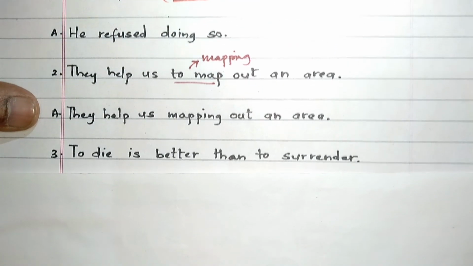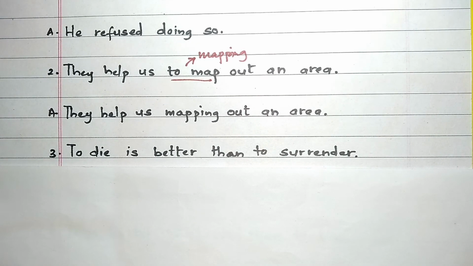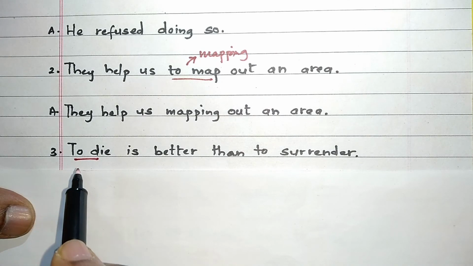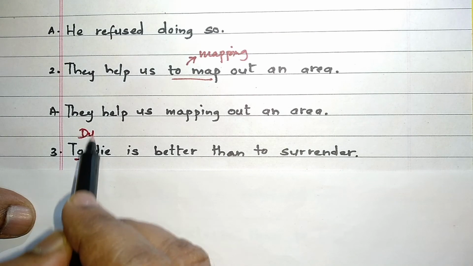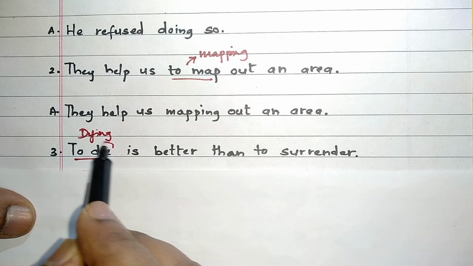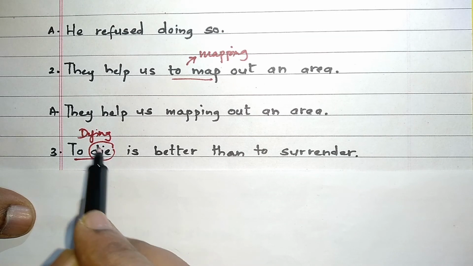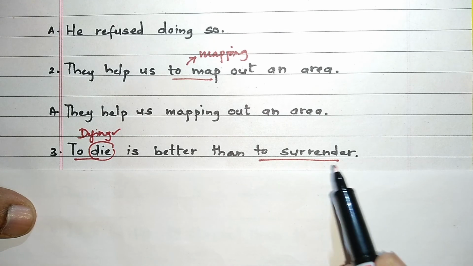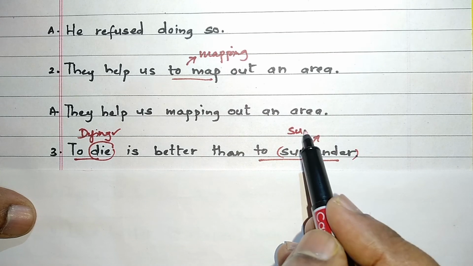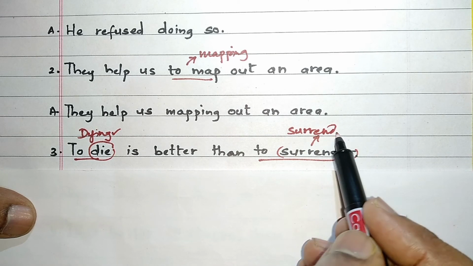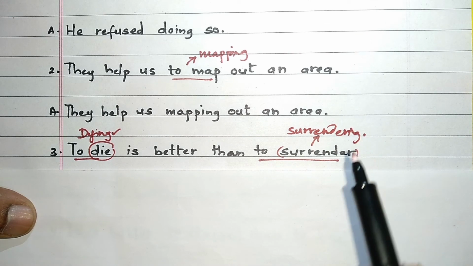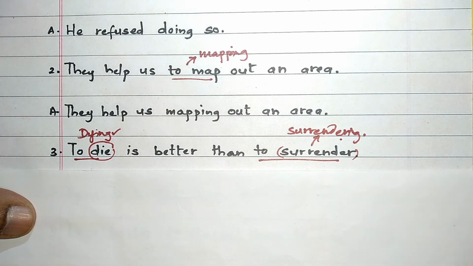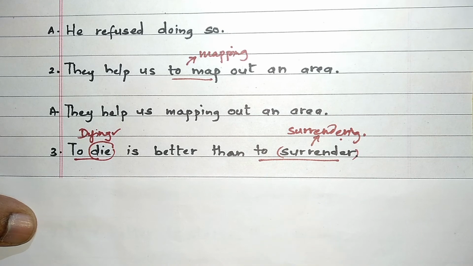Next example. To die is better than to surrender. Now in this sentence, friends, there are two infinitives. To die, so we'll replace it with dying. Friends, remember, die is the root verb. So the ing of die is dying. Now the second infinitive over here is to surrender. And the root verb is surrender. The ing of surrender will become surrendering. So we will have to use dying and surrendering in our answer. So our answer will be dying is better than surrendering.